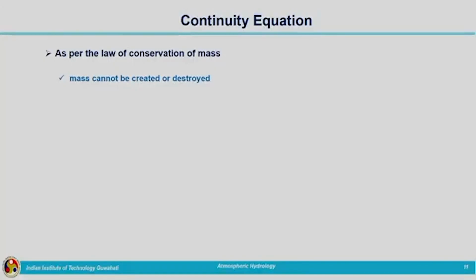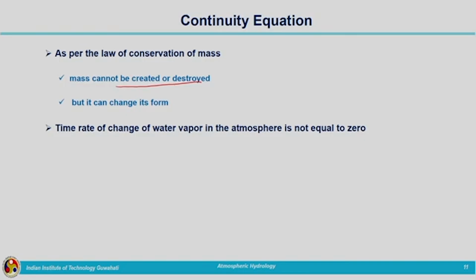So, this dB by dt cannot be equal to 0. As per conservation of mass, mass cannot be created or destroyed, but it can be transformed from one phase to another. It can change its form. So, the time rate of change of water vapor in the atmosphere is not equal to 0. What is the reason behind it? We have condensation and evaporation taking place in the atmosphere.